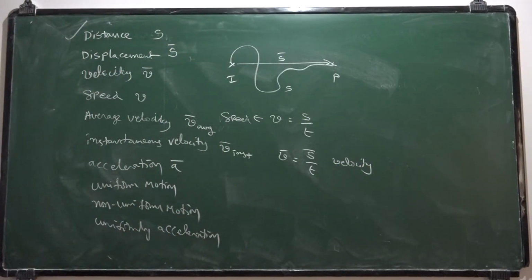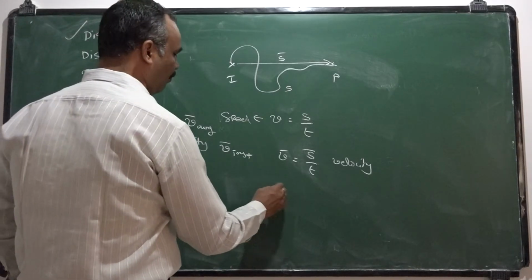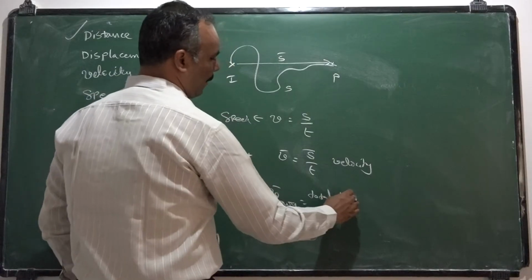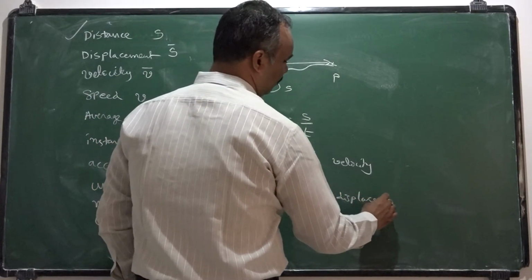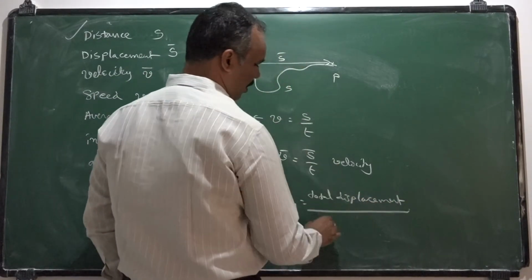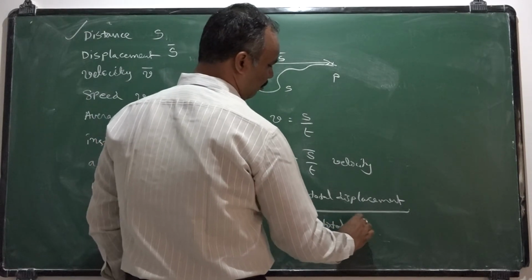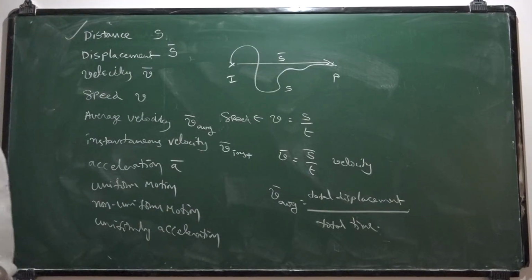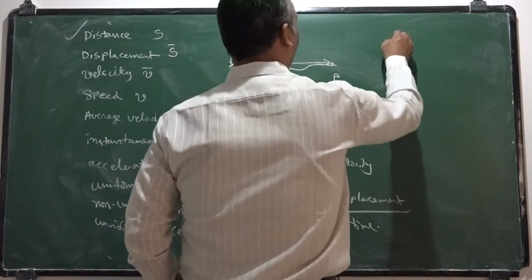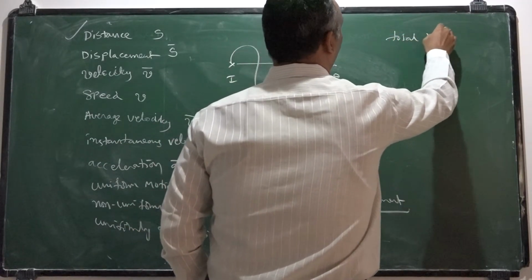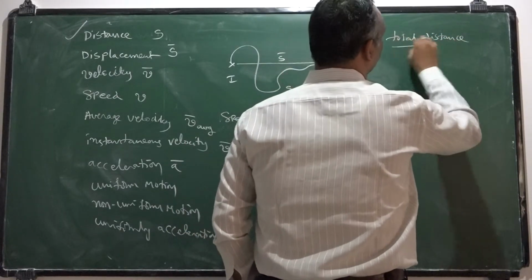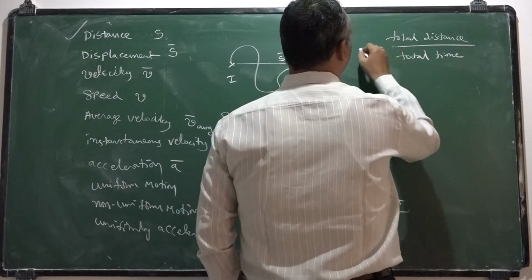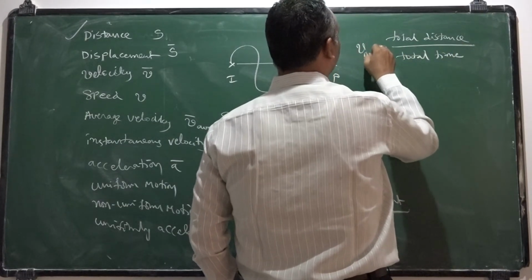If you take the total displacement by total time, that is called average velocity. If you take total distance by total time, that is called average speed.